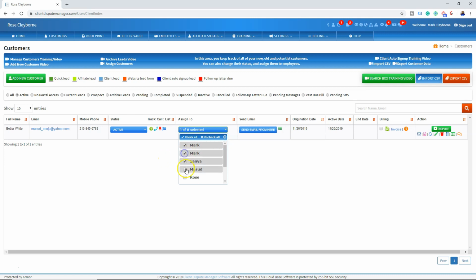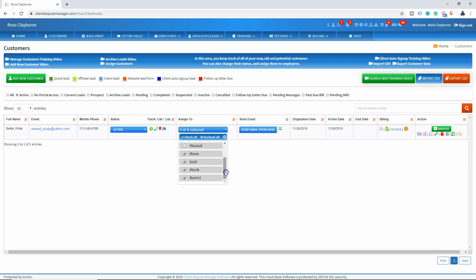Now if I go and click on all of my employees, all the employees that have certain permissions will be able to see this particular customer. So this is the new feature pretty much. So now you can assign one customer to multiple employees. So all 8 of these employees will be able to see this customer when they log into their client dispute manager software. Now, what this means basically is 8 employees out of 8 employees are able to see Betty White.